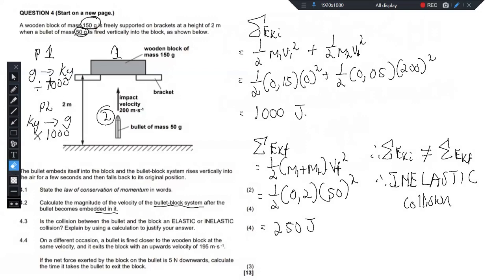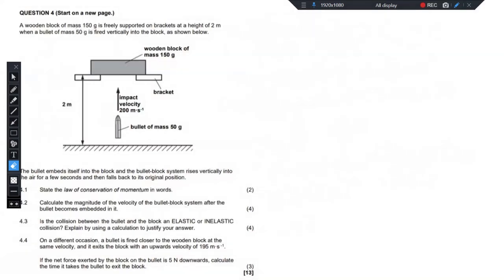And then we have 4.4. It says, on a different occasion, a bullet is fired closer to the wooden block at the same velocity, and it exits the block with an upward velocity of 195 meters per second. If the net force exerted by the block on the bullet is 5 Newton downwards, calculate the time it takes the bullet to exit the block. So this is based on the bullet.